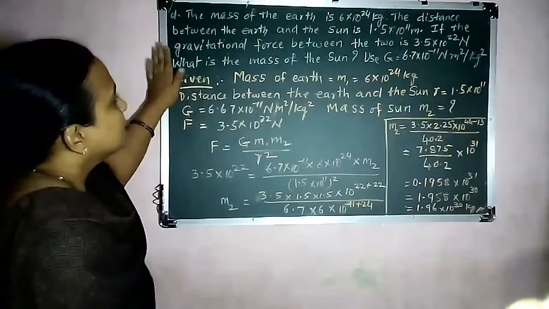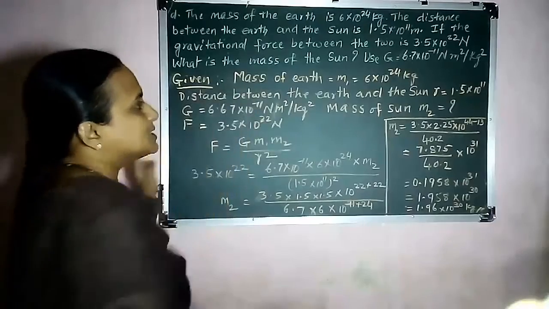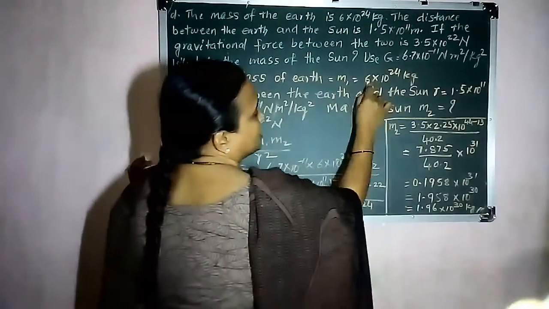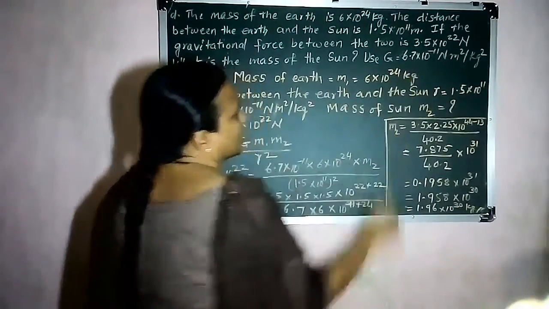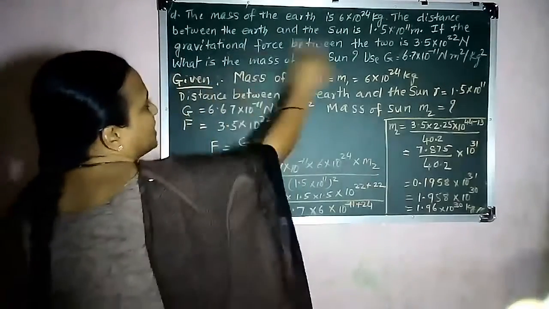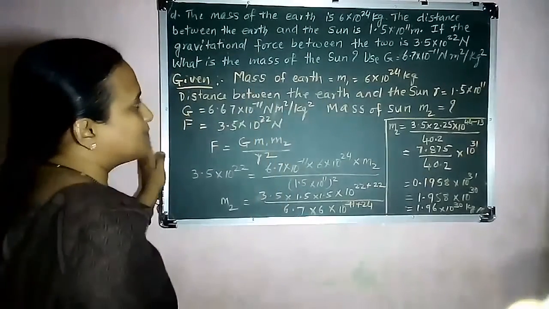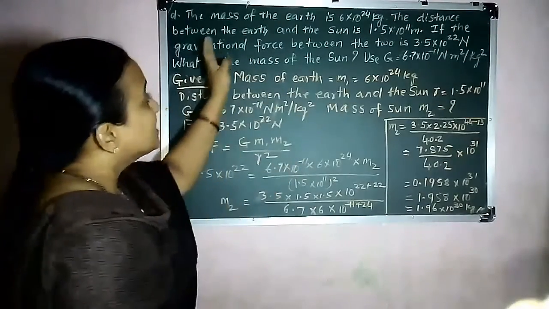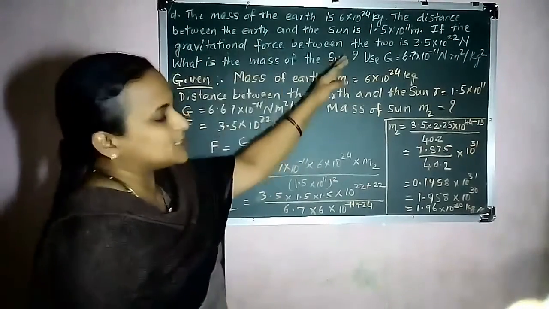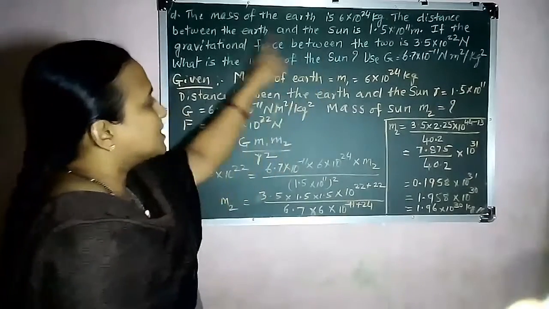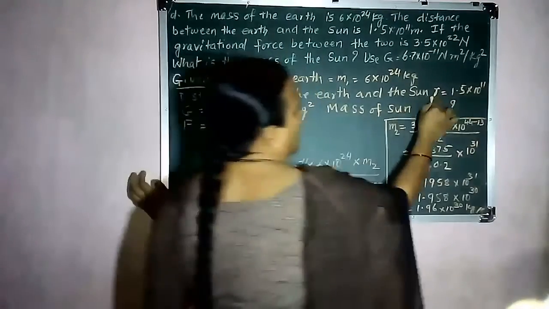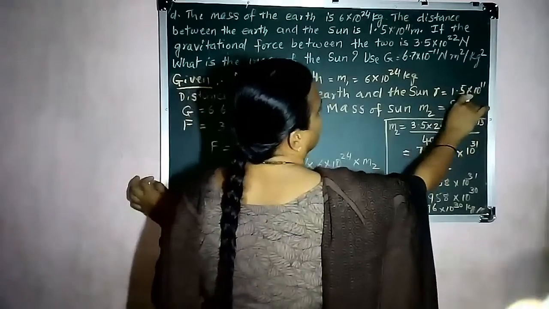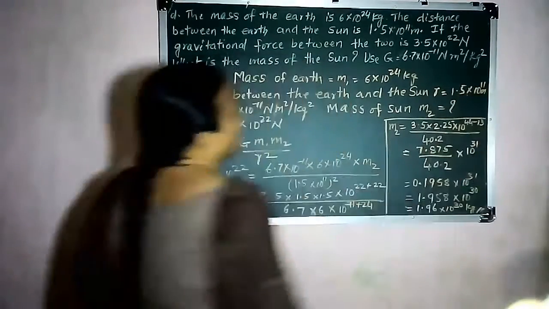What is given here? The mass of the earth is given, let it be M1, this is 6 into 10 power 24 kg. Next, what is given? The distance between the earth and the sun. So if you consider earth is one object, sun is the other object, then the distance between the two objects, earth and the sun, is given, that is R is equal to 1.5 into 10 power 11 meter.